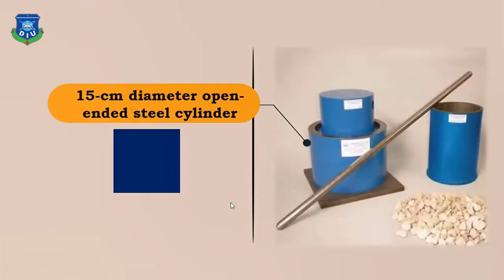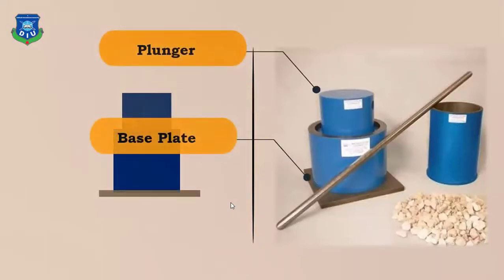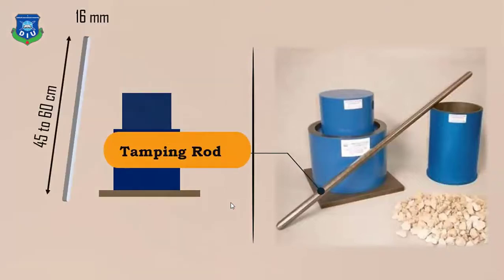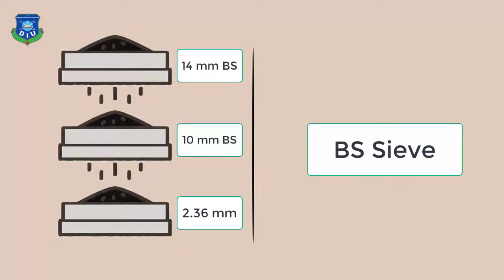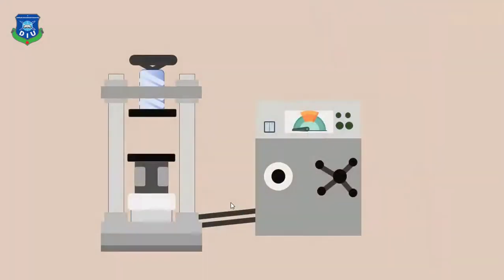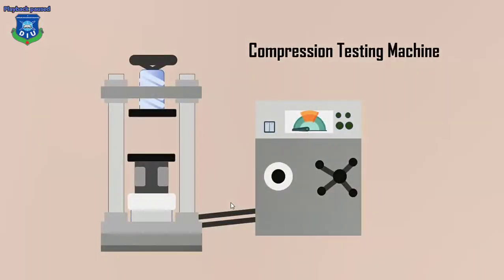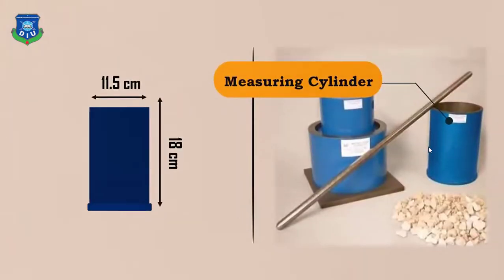And the apparatus is a 50 centimeter diameter open-ended steel cylinder, and we will use a 45 to 60 centimeter tamping rod, and the diameter is 16 millimeter, and the cross section is circular, and we will use a weight balance as usual. We need that. And then the test sieves are same, 14 millimeter, 10 millimeter, and 2.36 millimeter. And we need a different machine now. This is a compression testing machine, and this is the measuring cylinder. The diameter is given here.